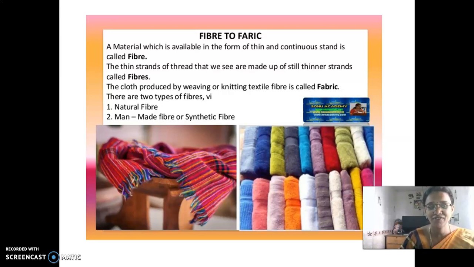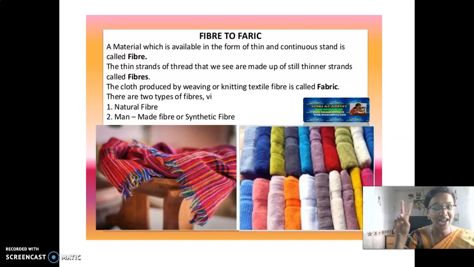First, what is meant by fiber? Tell me your answers. Very good. Fiber is nothing but a thin hair thread-like structure which is strong enough to make cloths. What is the second one? It is yarn. The fibers are twisted to make yarn, and the last process is fabric. The yarn is weaved or knitted to form fabrics or cloths.